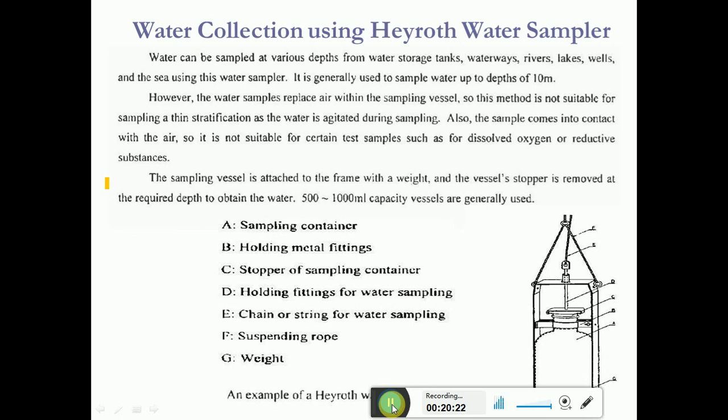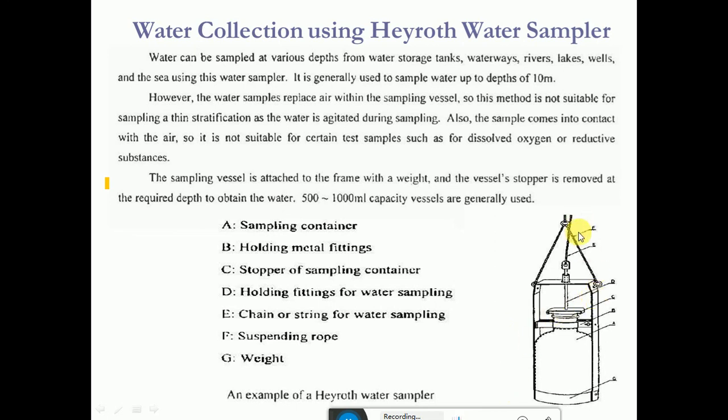It is similar to the sampler which we discussed in the previous slide. Here it also consists of a frame with a container and a weight at the bottom. Because of that, the water will enter the container, and sometimes we may have to collect the water at various depths, let us say from the surface level up to the 50-meter level or 100-meter level or 150-meter level.